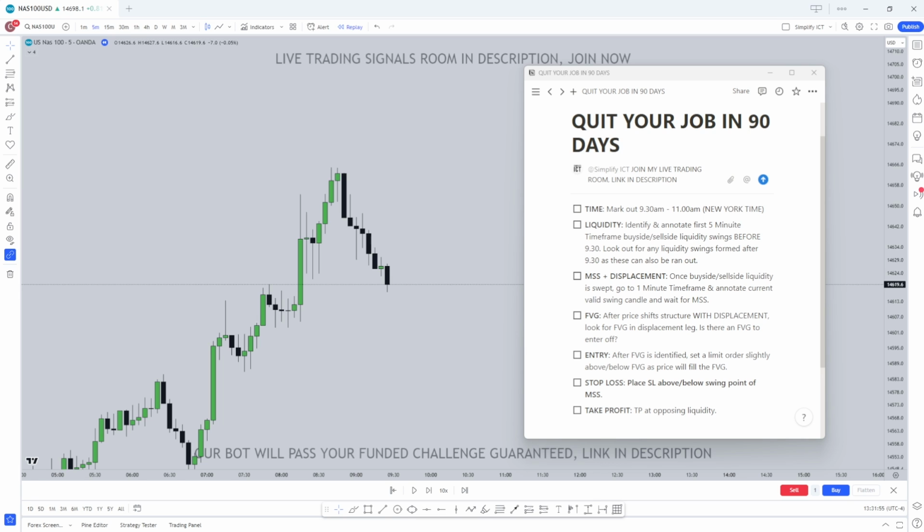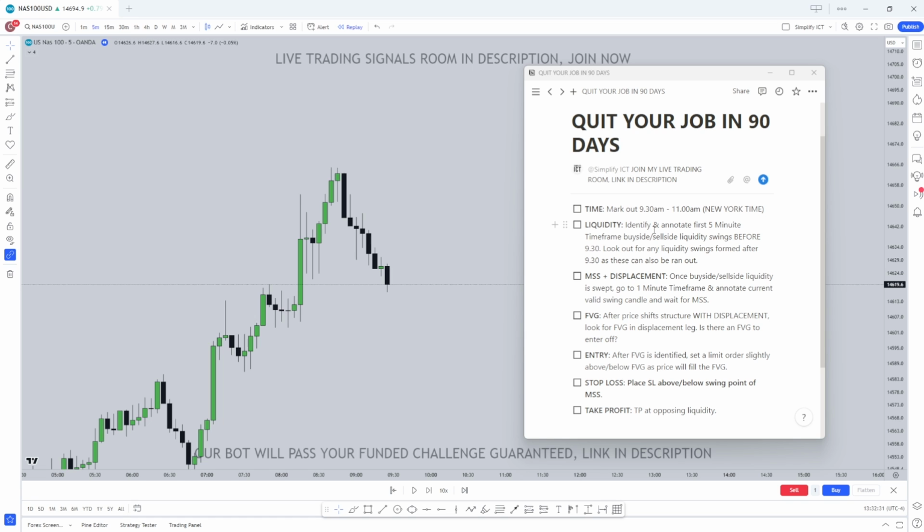Now, this strategy combines the silver bullet, his own son's trading model, the 2022 mentorship model, and because there's so many different models and different strategies that you can trade when it comes to ICT, it can be very confusing for a lot of new traders. So I've completely simplified it down in this trading plan right here, and we're going to go through it step by step, following the trading plan.